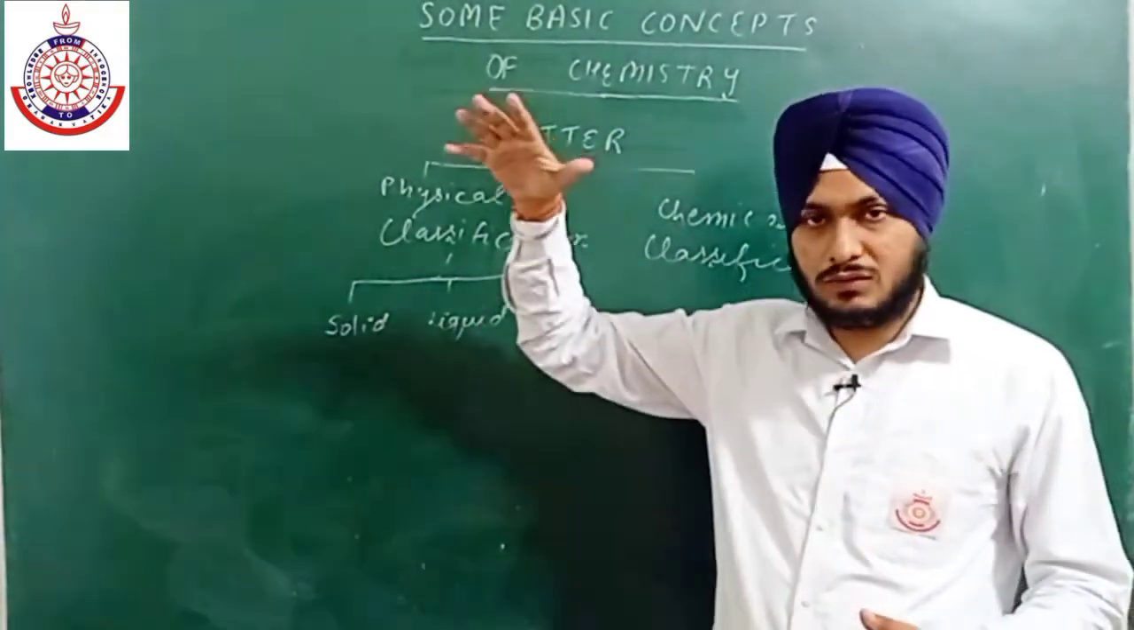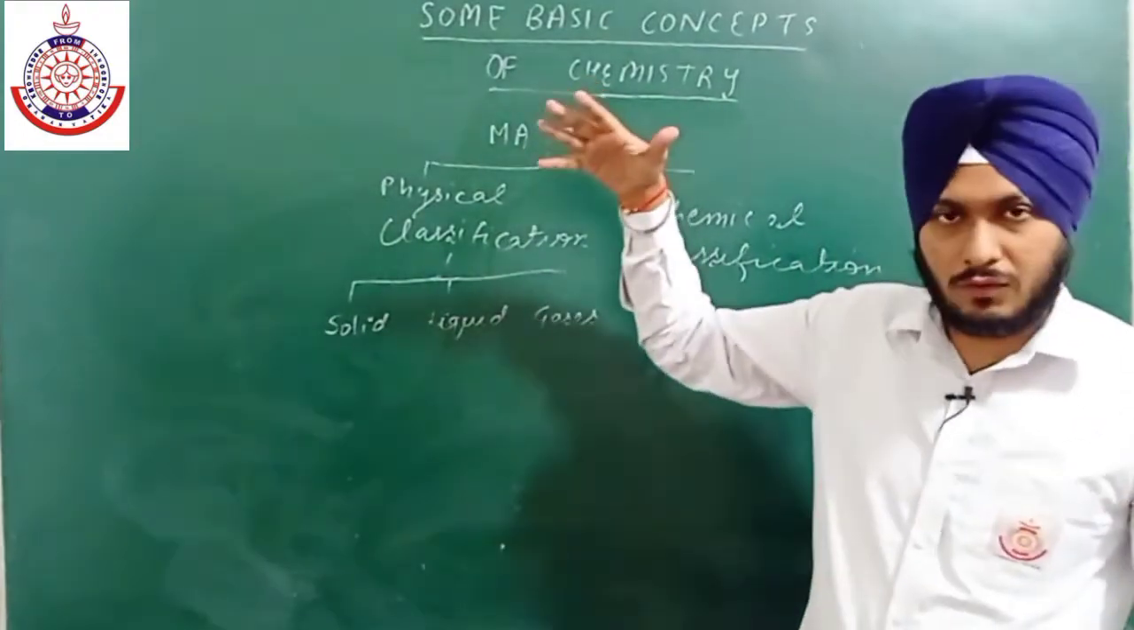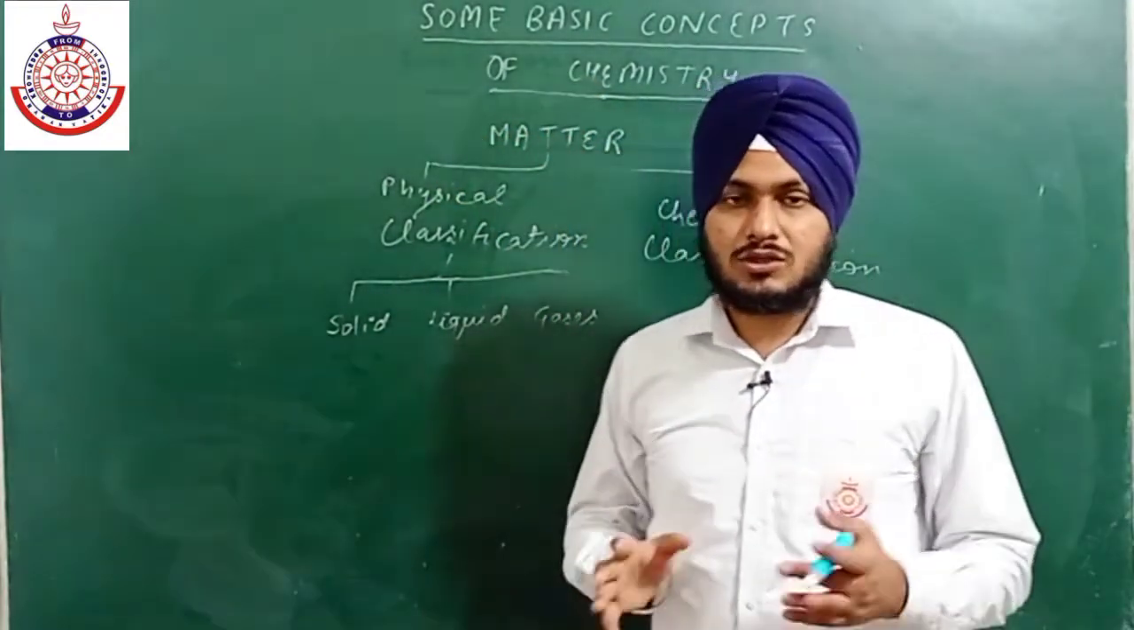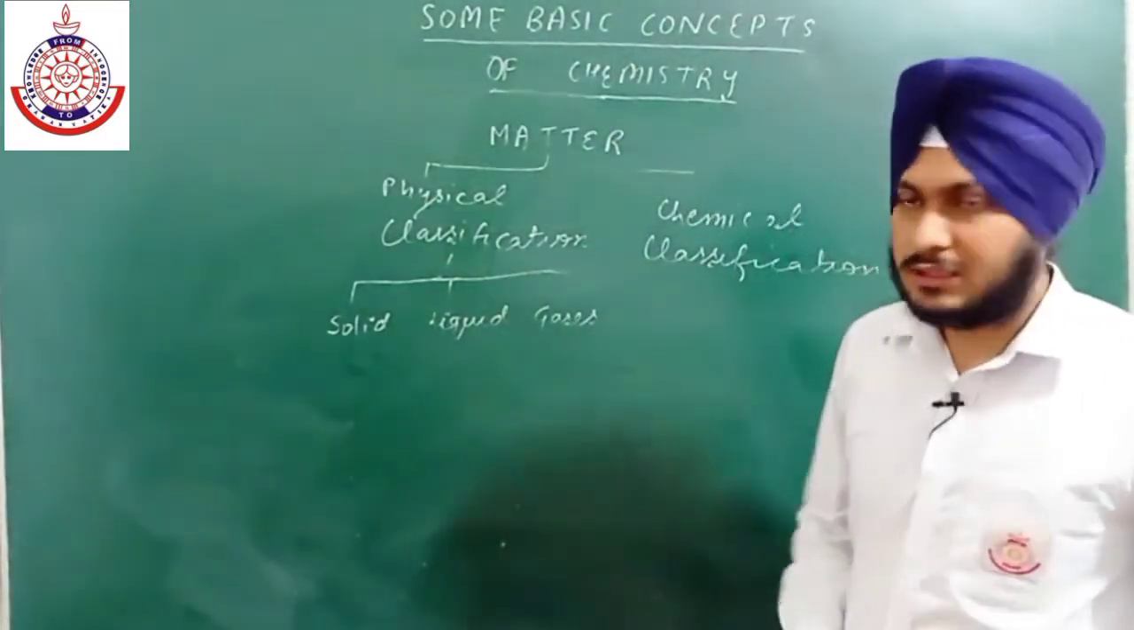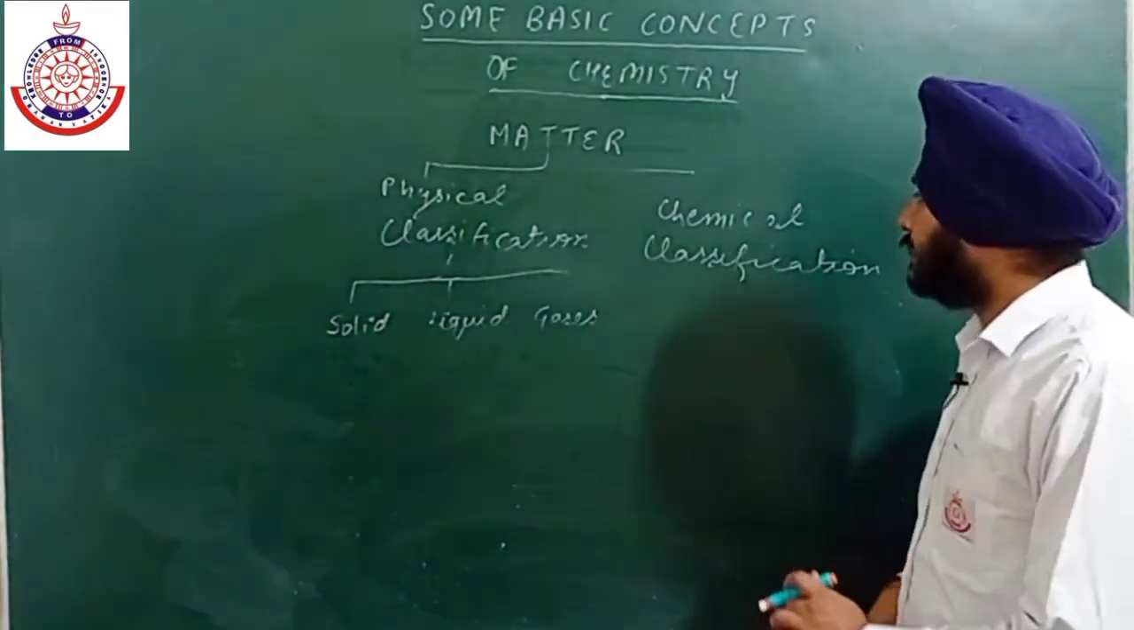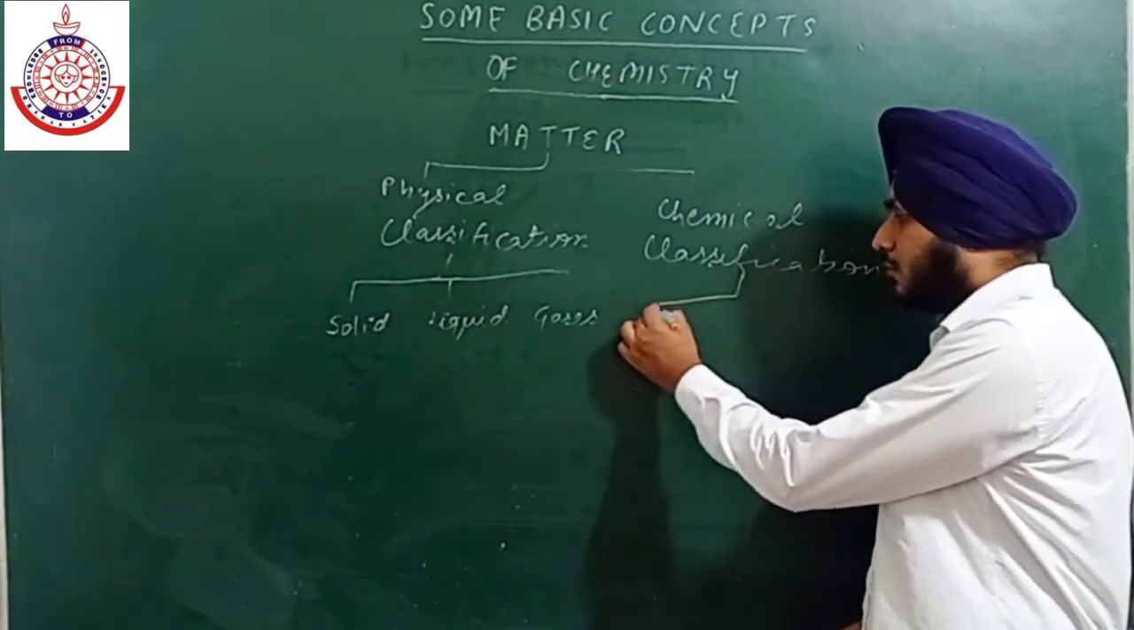Gases can also diffuse from a high level to low level, or flow from a high level to low level. So these are some basic points of difference between these three. These we have already studied. Next, chemical classification is of two types.